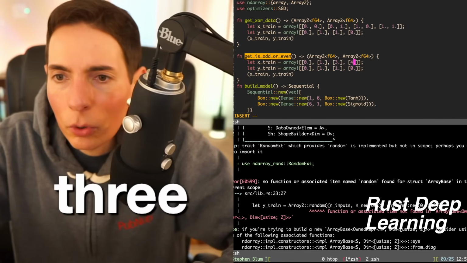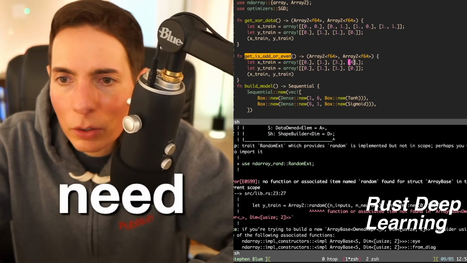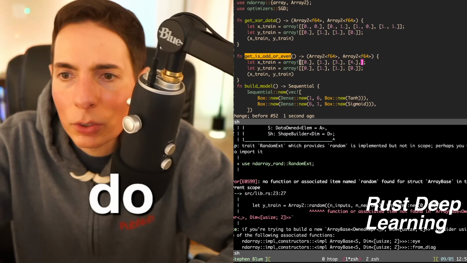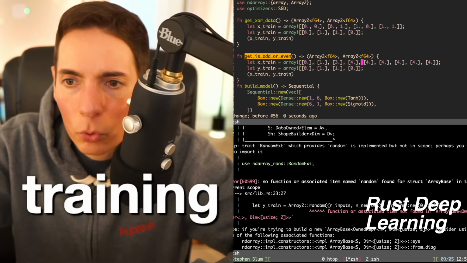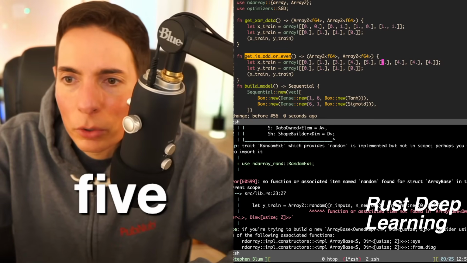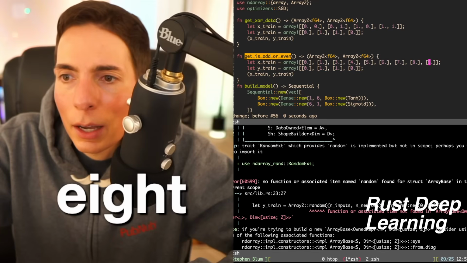3, 4. And then we'll just keep going like this. We don't need the dot though. Actually, we do because it's a literal, right? It needs to be a floating point. Some training sample here. So 4, 5, and we'll go 6. We'll do 7, 8, and then 9.